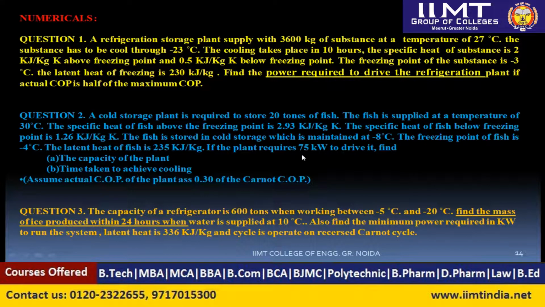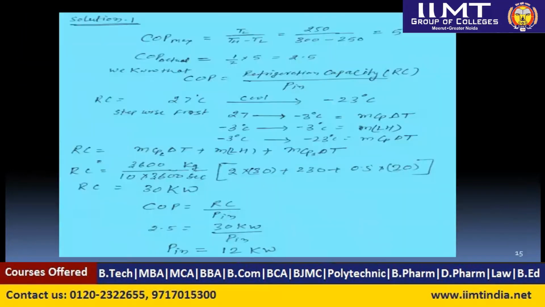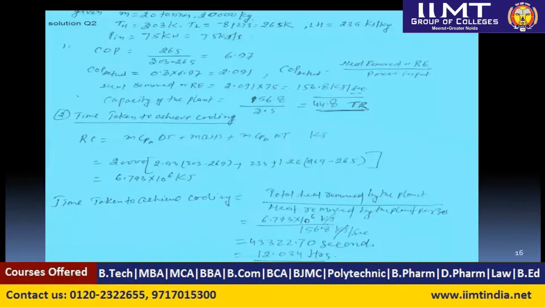Latent heat is also given. The power of the plant is given here. They ask about the capacity of the plant and the time taken to achieve cooling. Assume the actual COP is related to the maximum COP by 0.3, or you can say the actual COP is 0.3 of the maximum COP. So this can also be calculated in a similar manner. I hope that students can calculate this by watching this video.